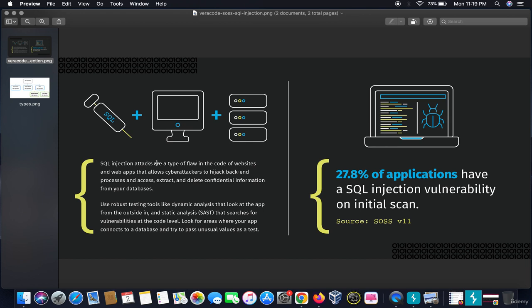As we know, SQL is a language used to store and manage the database, so this attack is named after SQL. 27.8% of applications have SQL injection vulnerability on initial scan.